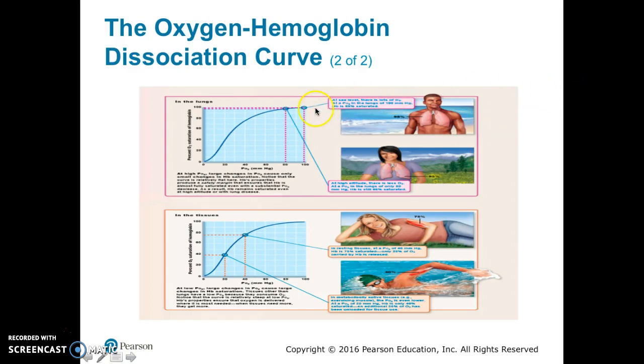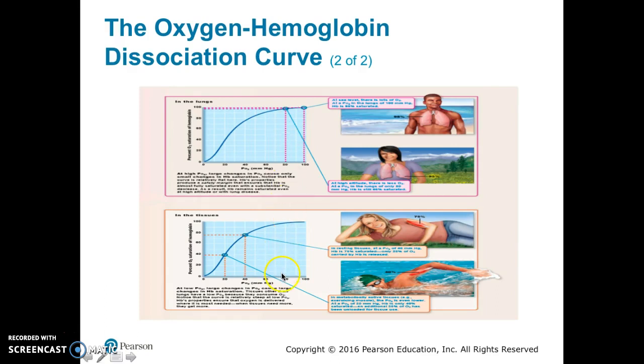So it only goes down from 98% saturated to 95% saturated. The graph is nearly flat in that area. So in our lungs, large changes in the PO2 cause only small changes in hemoglobin saturation. This quality is very useful for our bodies, as even in high altitudes or with lung disease, the hemoglobin in our lungs will remain saturated.